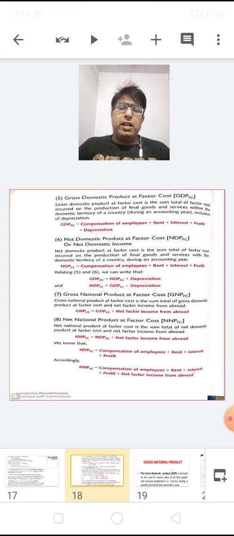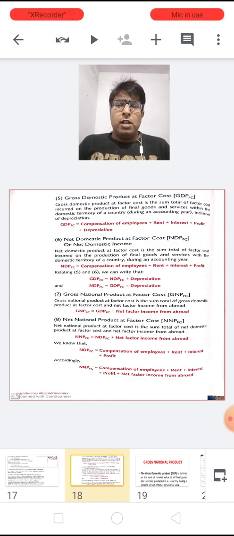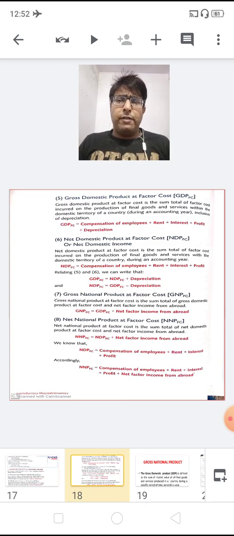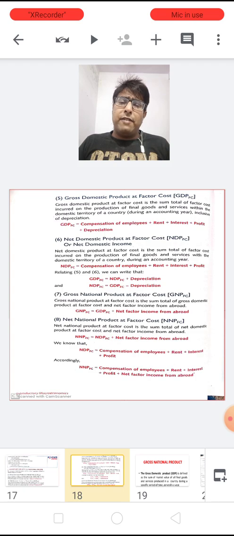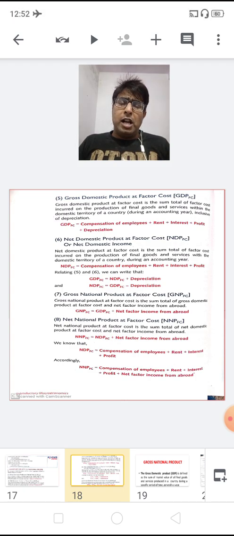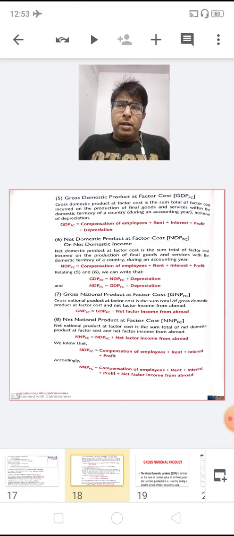Now for the seventh aggregate, we have gross national product at factor cost. So dear children, gross national product at factor cost is the sum total of gross domestic product at factor cost and net factor income from abroad. I mean, when we add GDPFC with NFIA, then we will get the value of GNPFC.